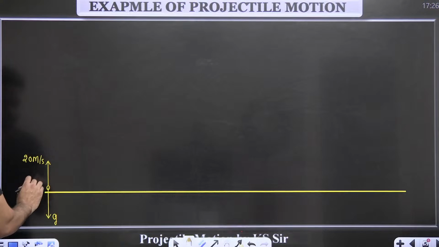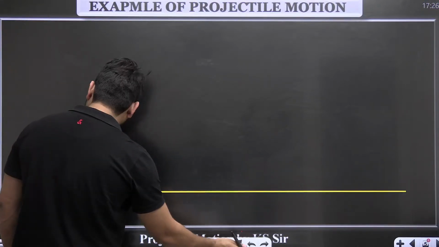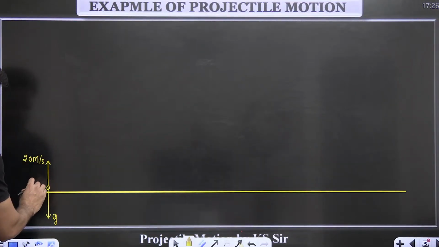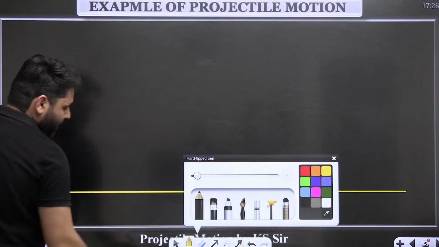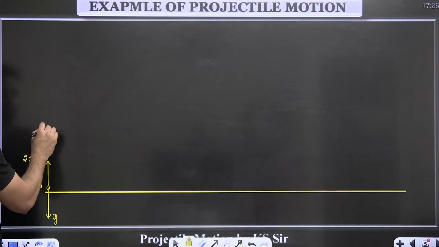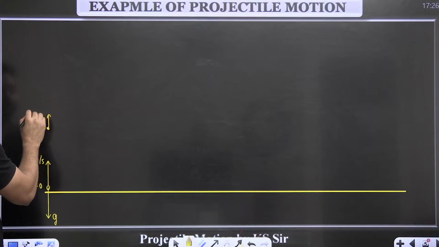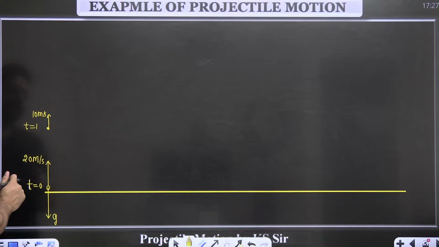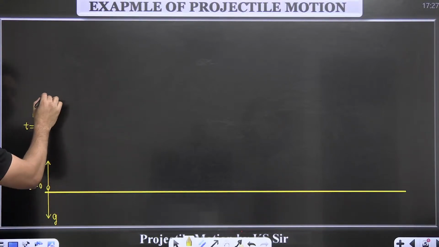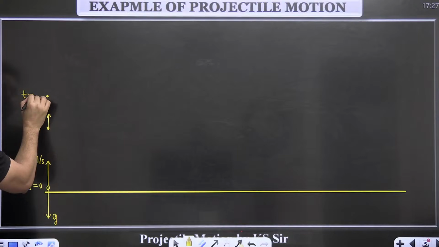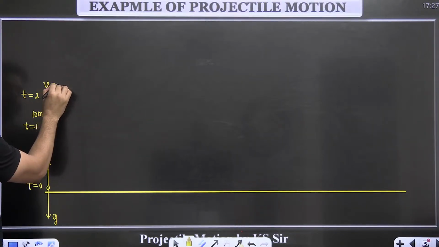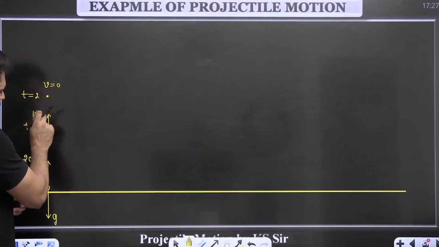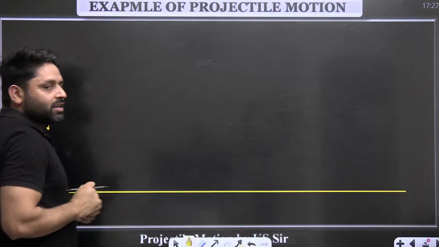At t equal to 0, this body is projected. In 1 second, it will travel 15 meter and will be moving with 10 meter per second. At t equal to 2, the velocity of this body will be 0. Here the velocity is 20 meter per second. In 1 second it will become 10 meter per second. In the next 1 second it will become 0 meter per second.